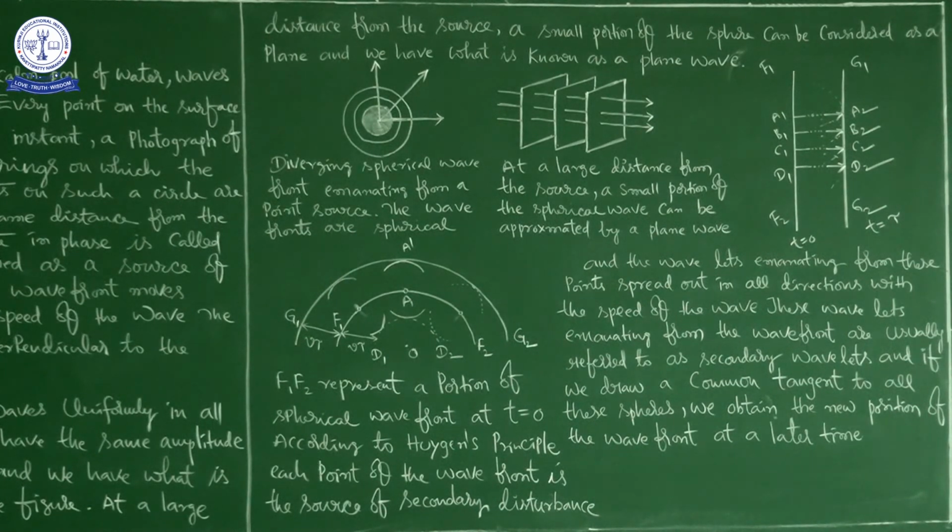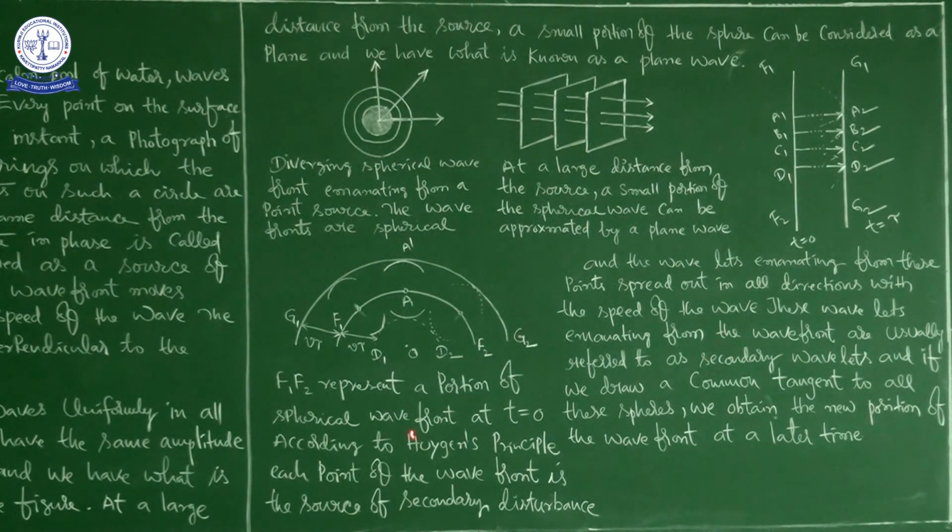If you know the shape of the wavefront at time t equal to 0, then you can determine the shape of the wavefront at a later time tau. That is possible because of Huygens principle. Actually it is a geometrical construction which gives the shape of the wavefront at any time.